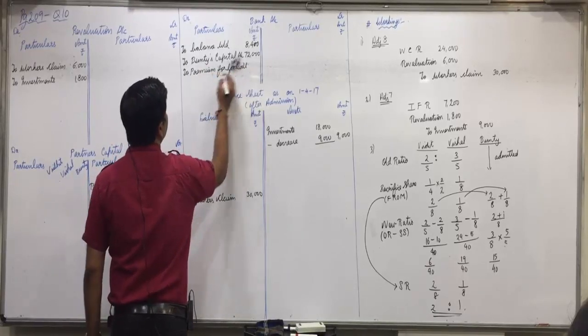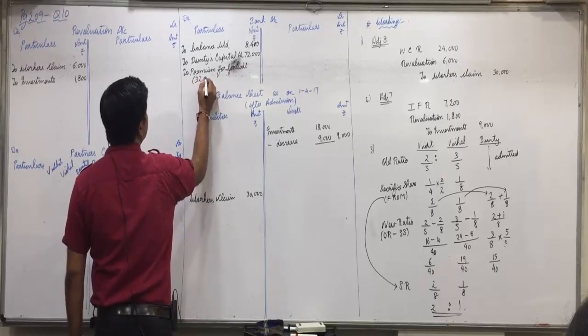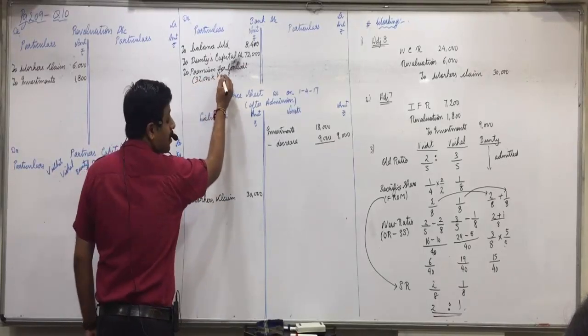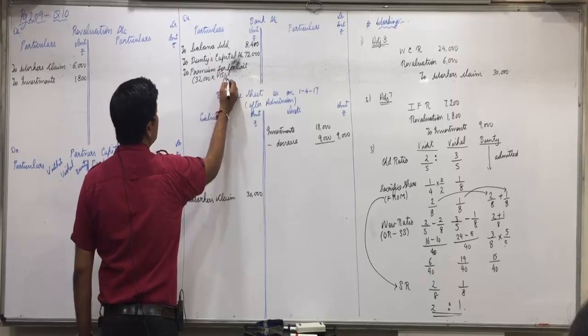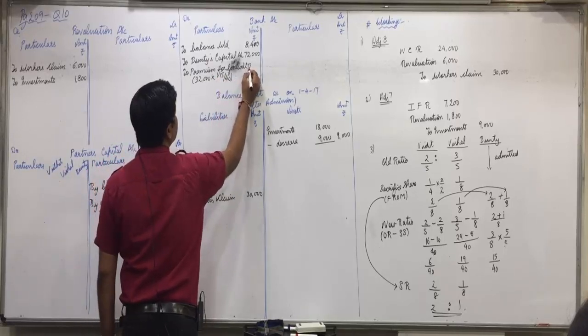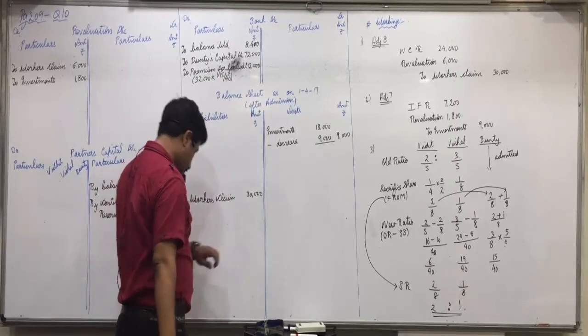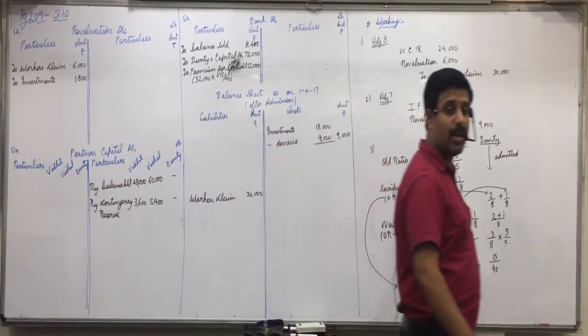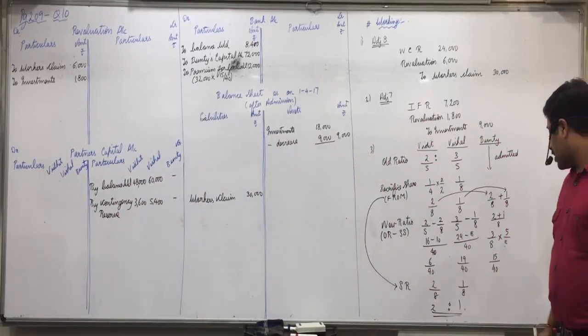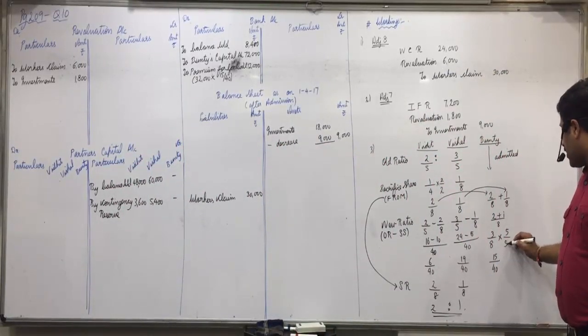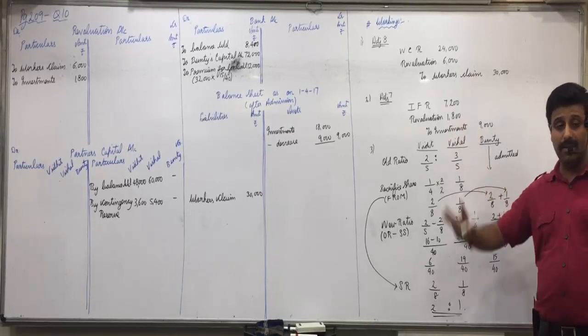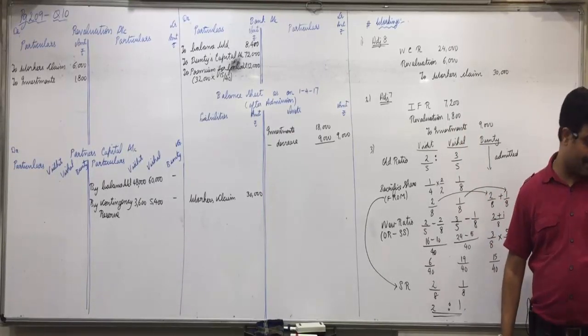In bracket 32,000 into Bunty's share will be 15 by 40, 12,000. Able to understand this? 32,000 into 15 by 40 will have to bring 12,000. Are you all clear with that?